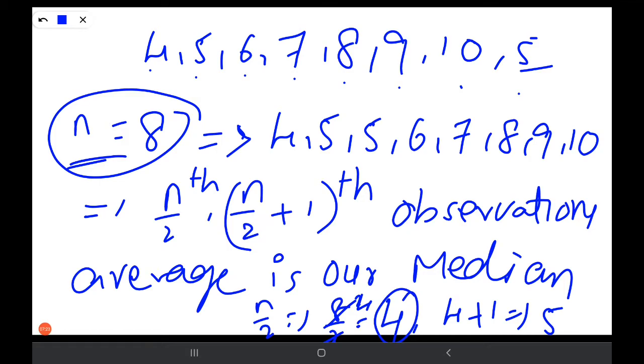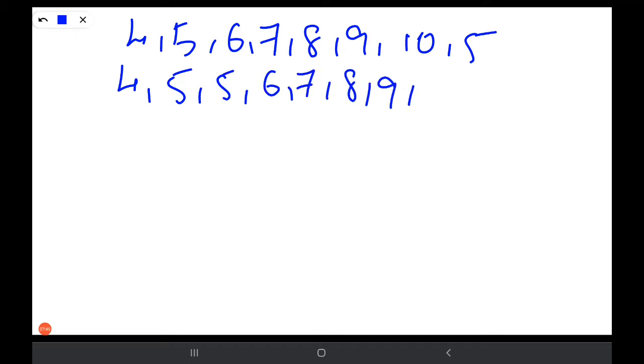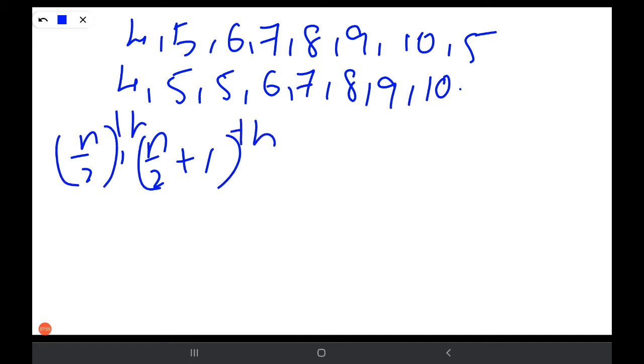So I am erasing the screen. Note down all these things. What is our data? 4, 5, 6, 7, 8, 9, 10, 5. Arrange in ascending order: 4, 5, 5, 6, 7, 8, 9, 10. The n by 2 and n by 2 plus 1th observations' average is our formula.